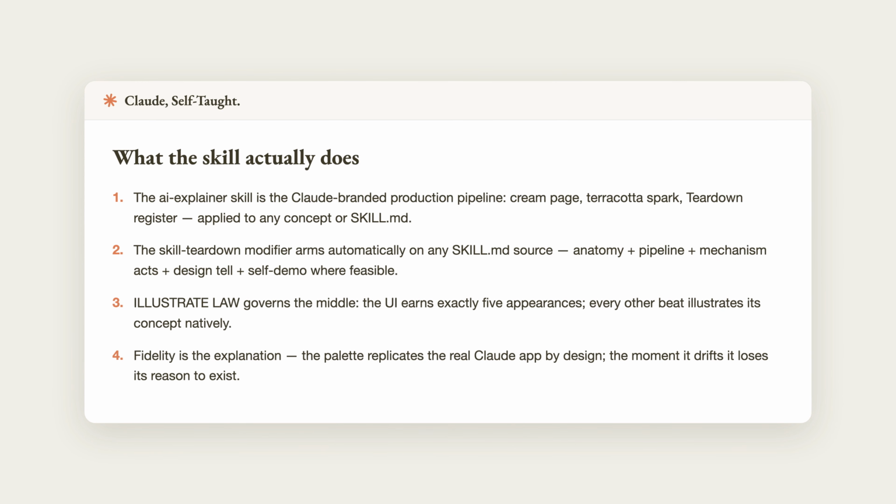The AI Explainer skill, formerly Claude Explainer, is the production pipeline for this channel's Claude-branded content. It runs on 3 fixed facts: the fidelity palette, the teardown register, and the illustrate law. The skill teardown modifier arms automatically when the source is a skill.md file, adding anatomy, pipeline, mechanism acts, and design tell to the body. The self-demo law requires the reel to actually run the skill, not describe it. This video ran the skill, the palette is fixed, the register is Liam's, the mechanism is in the file.